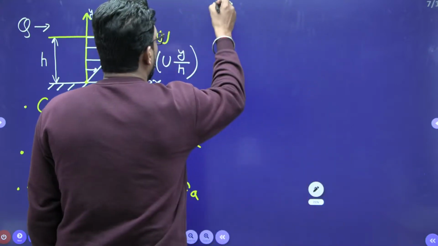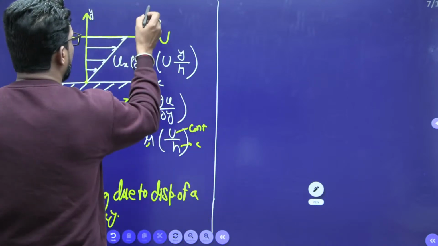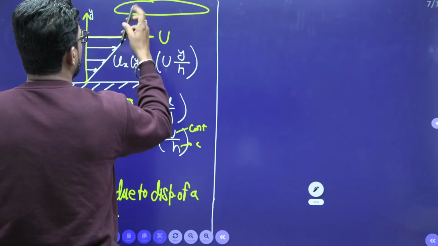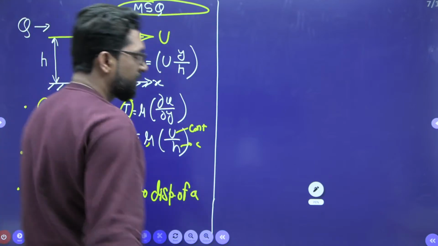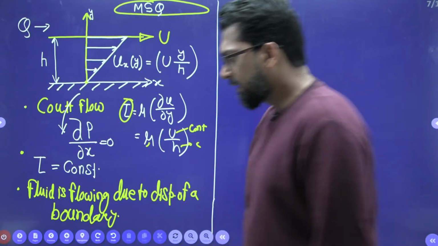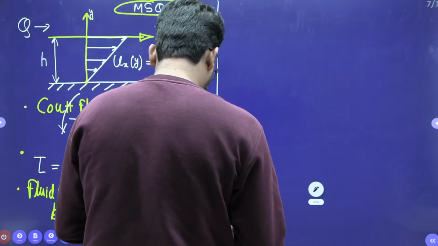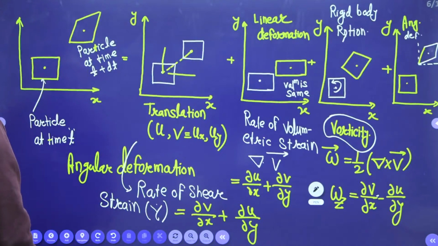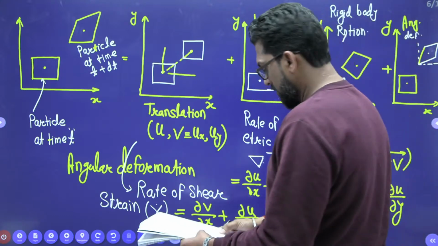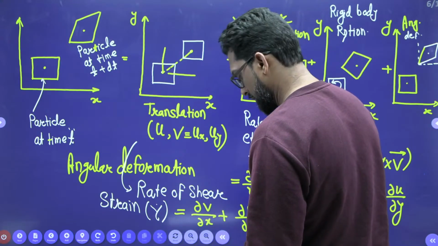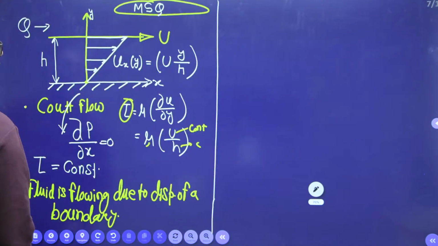Now, what is the condition? What question will be asked in this portion? You must be thinking about an MSQ type question. This is your MSQ type question. First you find whether the fluid has linear deformation or not.